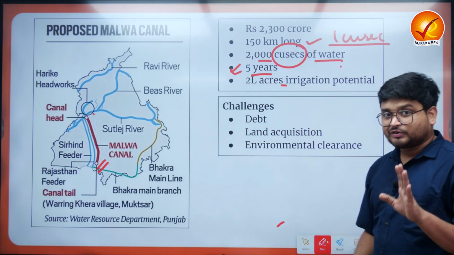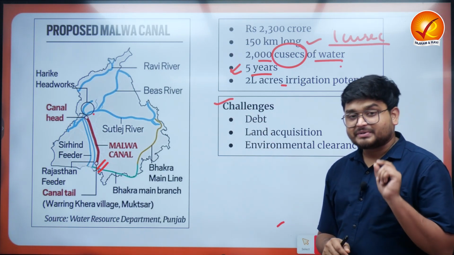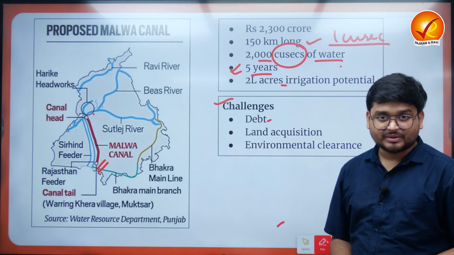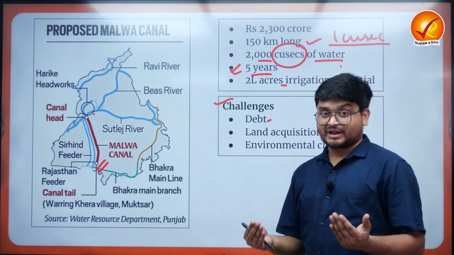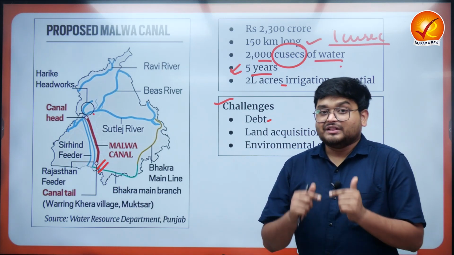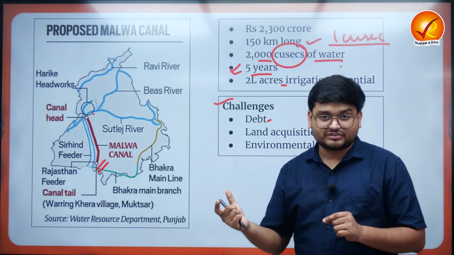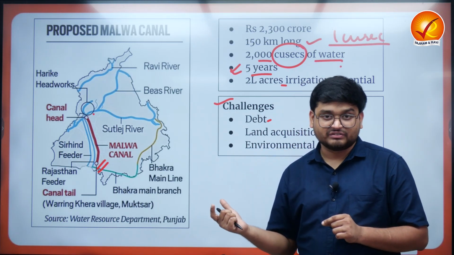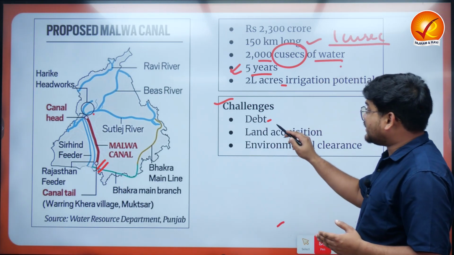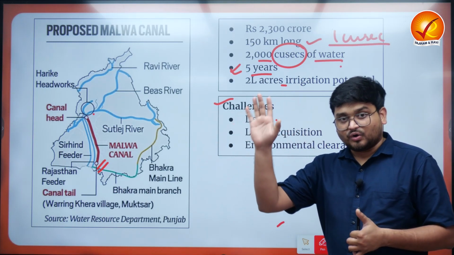And finally, when we talk about the canal, we also have to look at some of the challenges. Firstly, the Punjab government is incurring debt to fund the construction of the scheme. Obviously we know that over a period of time many state governments are piling up huge debt, and this will reflect on the capability of the state government to spend on various welfare activities and also to pay off the previous debts. So this is a thing which will pile up a lot of debt on the Punjab government.